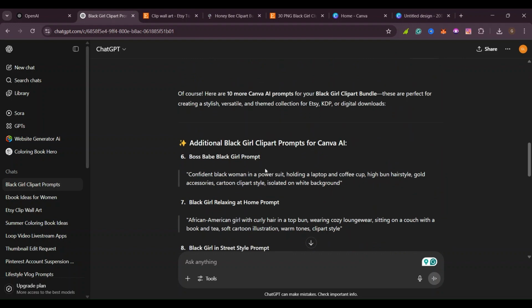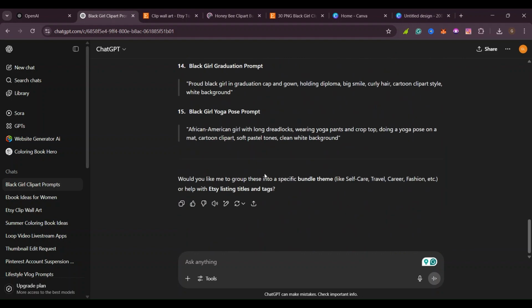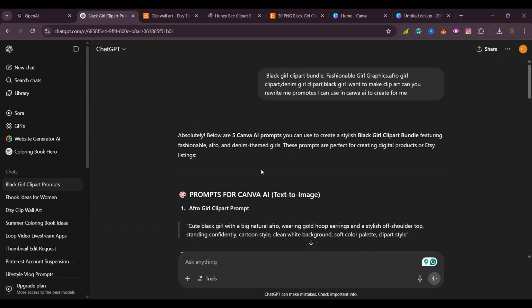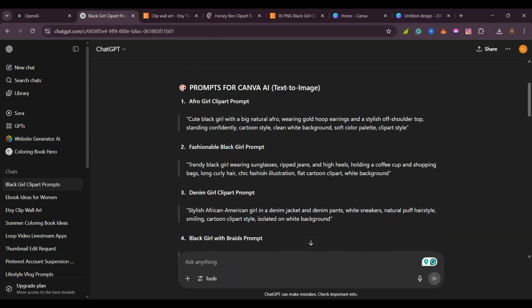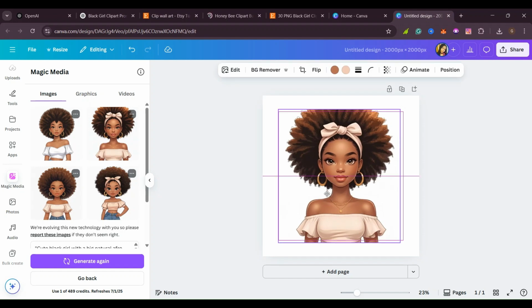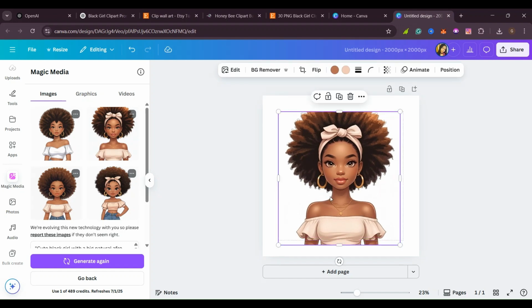Yes, it has written many of them, even up to 15. So you can go ahead, take your time, use all these 15 prompts so that ChatGPT can design pictures for you if you're on a paid version. But if you're on a free version, you can go ahead and do this in Canva. Yes, so when we come to Canva, this is one of the images that the Canva AI had designed for me. But if you have another AI that can design beautiful pictures for you past this, you can go ahead.